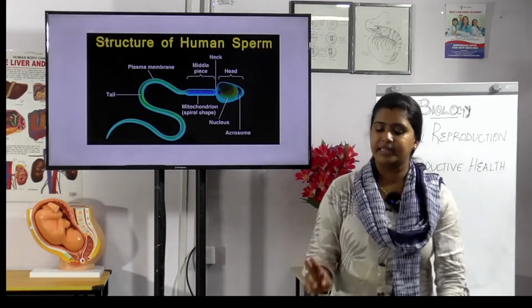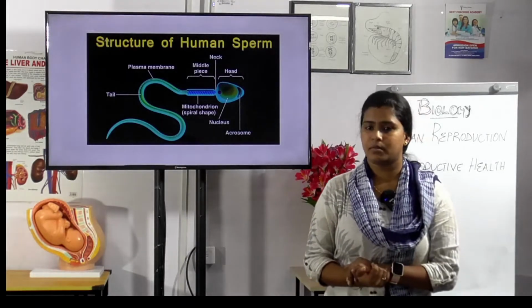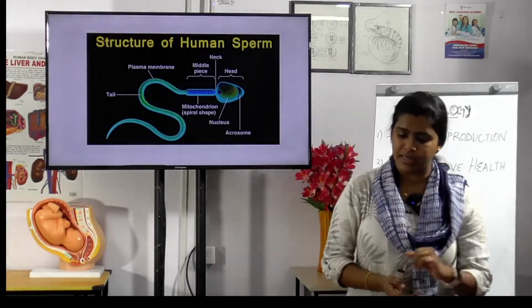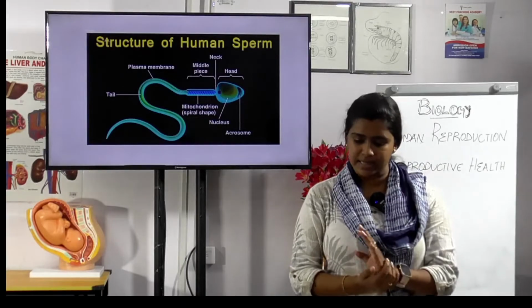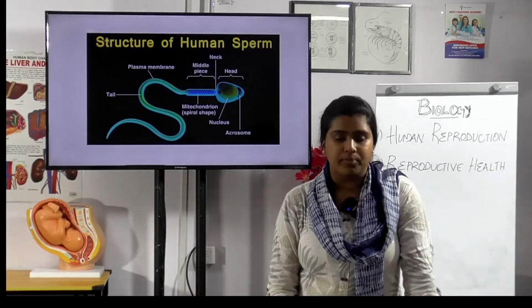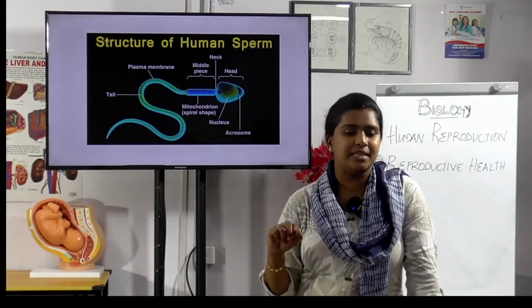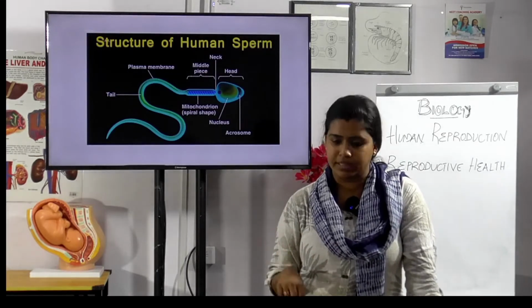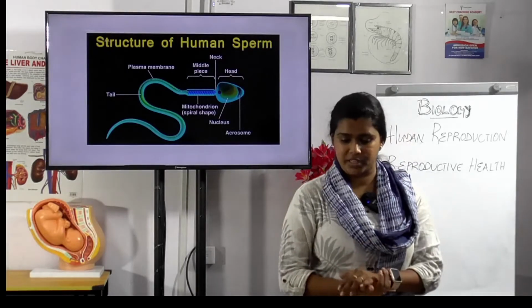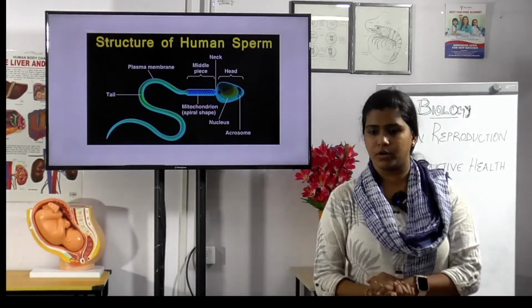And the neck contains two centrioles. It's not given here actually. The two centrioles are the proximal centriole and the distal centriole. The proximal centriole plays a key role in the first cleavage of the zygote.